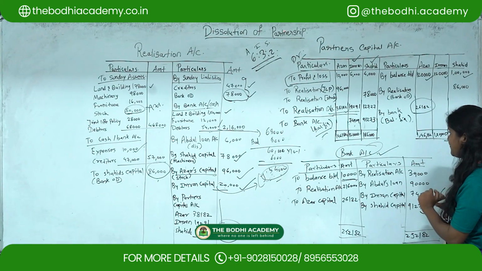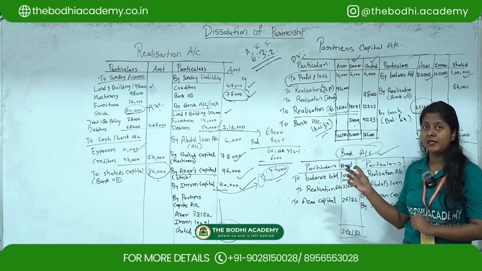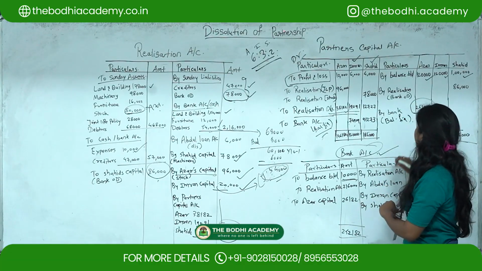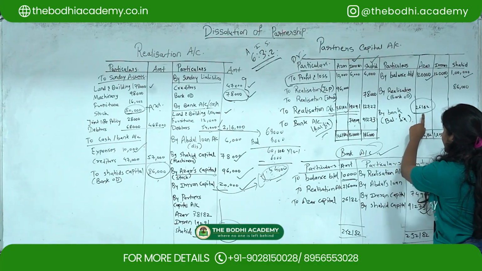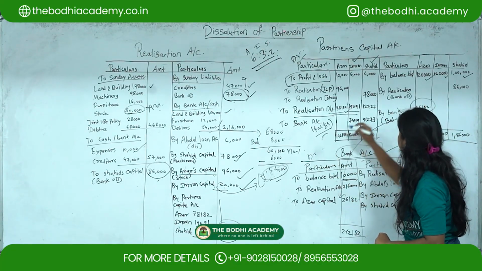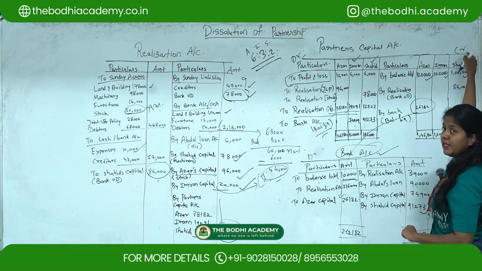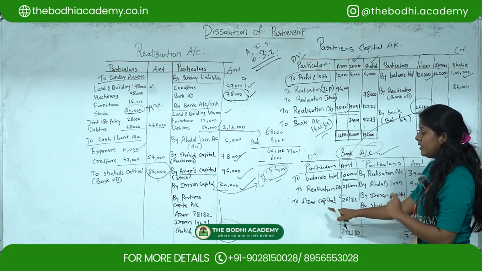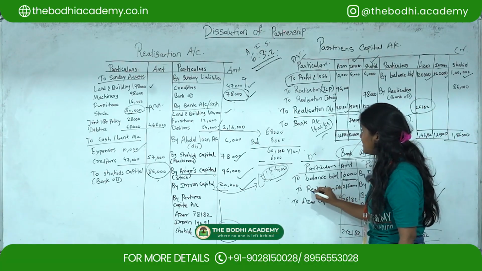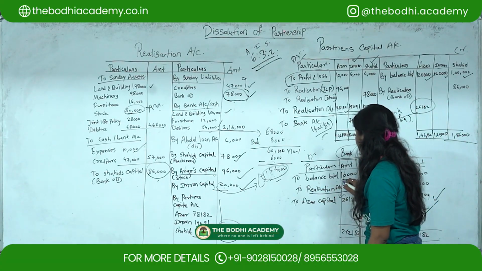Okay, then with regards to Abdul's loan, it is given in the trial balance, so that also you have to show under this side. Then with regards to Azhar's balancing figure, it will come over here, on the debit side, because it is being credited, right? Whatever is getting credited, you have to debit for the next account. So 26,182 will come over here, and this realization account